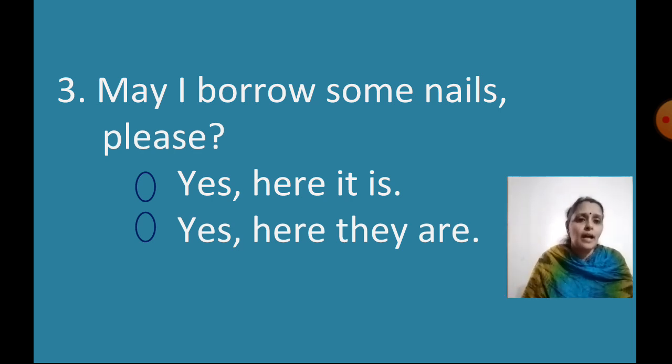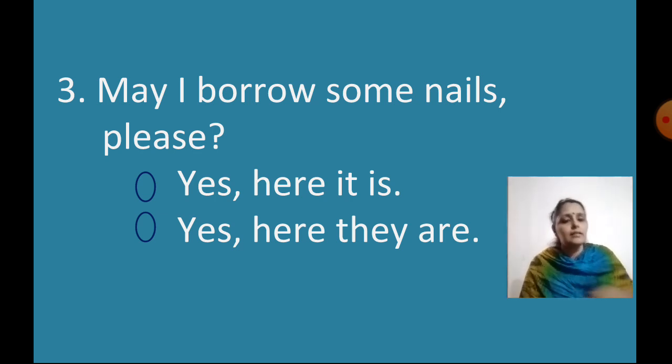We hang photos, calendars on the wall, we hang them on the nails, right? So we are talking about those nails and not the nails on your fingers. So may I borrow some nails, please? Nails means more than one, many. So we will click on yes, here they are.